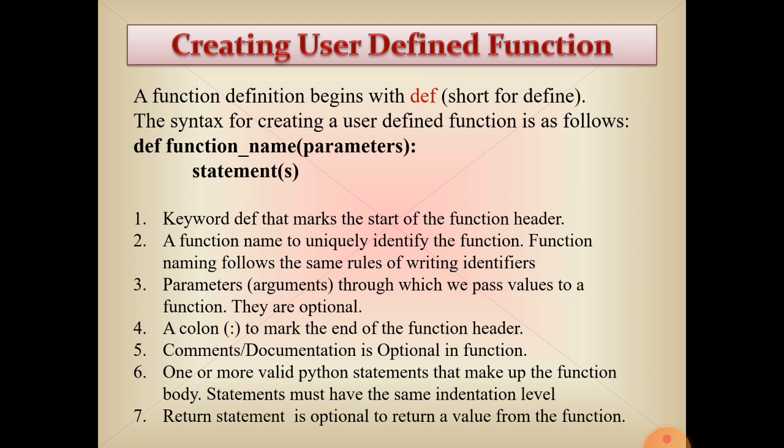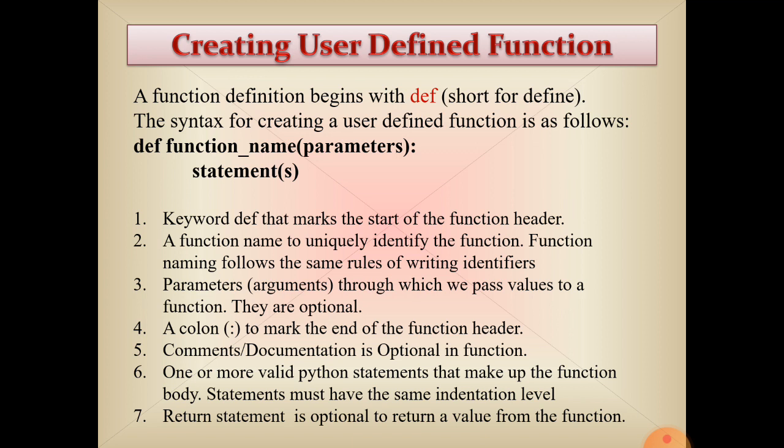What are those rules? The name of the function must start with an alphabet and cannot start with a digit. We cannot use a special character in the name of a function. We cannot use a keyword as the name of a function. We cannot contain a space in the name of a function. So many rules you have learned in the topic naming rules for variables.